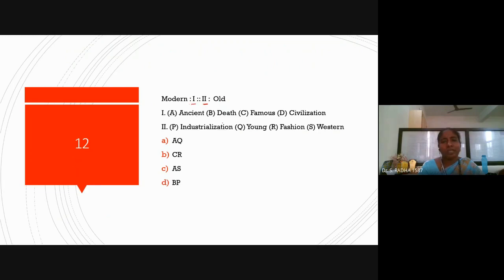And we have AQ. AQ is our chosen options from category 1, category 2, and it is available in option A. Option A is AQ.